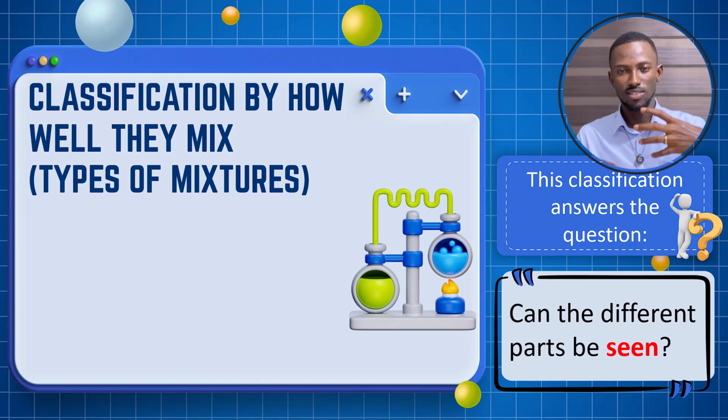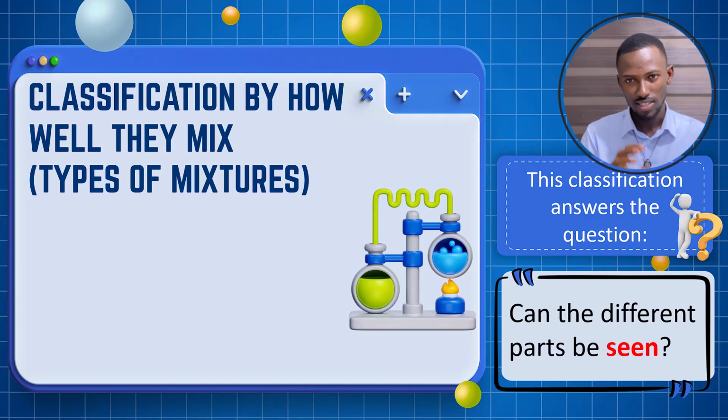After you mix salt and water, can you see the different parts? Can you see the salt? Can you see the water? Or when you mix rice and beans, can you still see the beans? Can you still see the rice? So you are trying to answer this question: can the different parts be seen? That is the basis for classification, classification by how well they mix. That is what is referred to as types of mixtures.